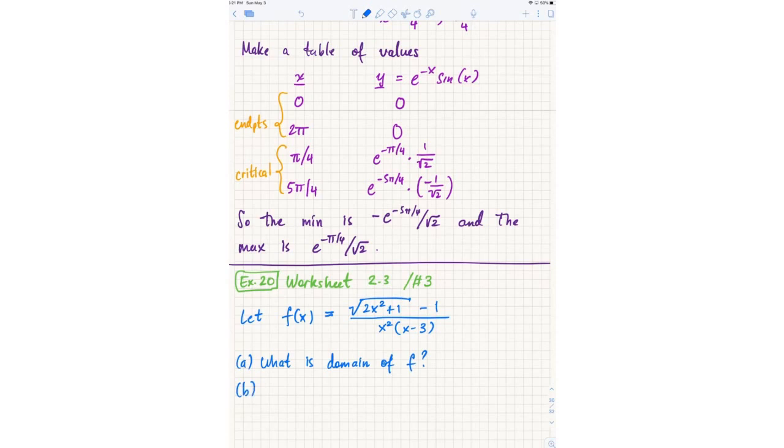Let's see, what is the domain of f? Where is f discontinuous?